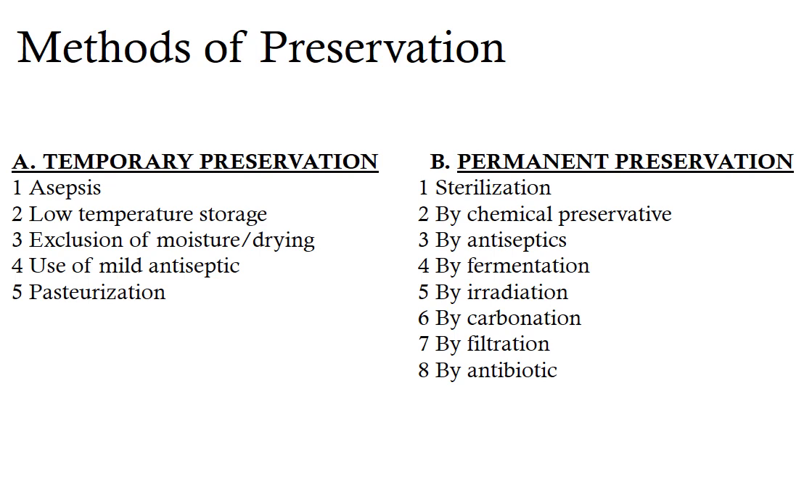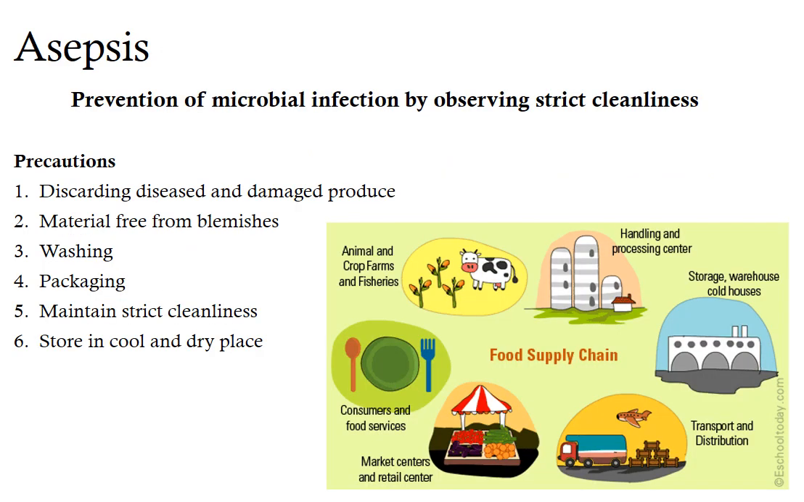Temporary methods of preservation will only allow the food to be stored for a short while. They do not completely destroy the microorganisms present in the food. The first temporary method of preservation is asepsis.